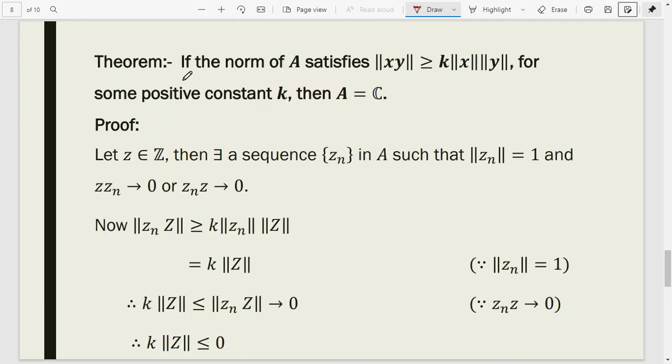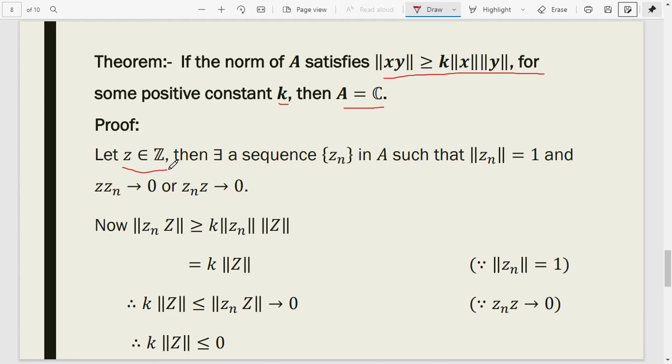Next theorem. If the norm of A satisfies norm of xy is greater than or equal to k times norm x times norm y for some positive constant k, then A is equal to C. Proof.